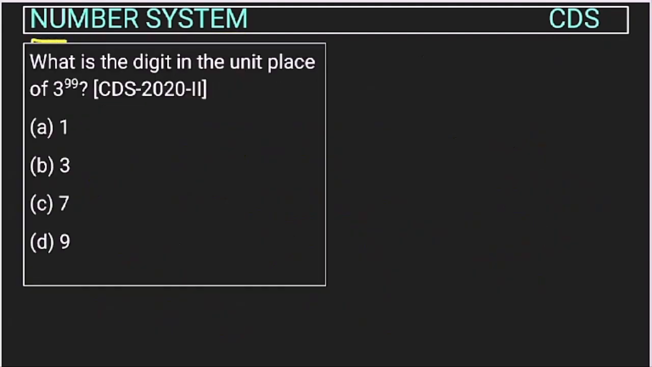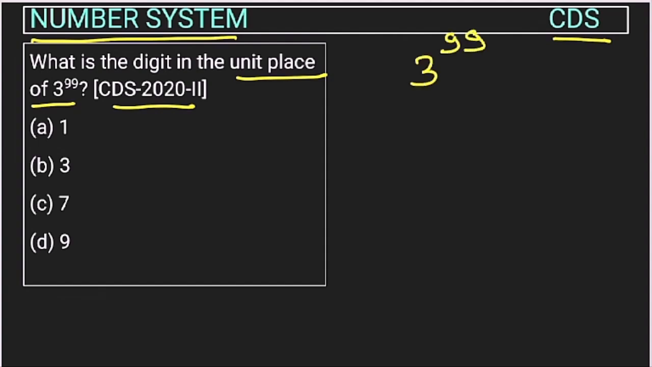Now this is a question from number system asked in the CDS exam of 2020. What is the digit in the unit place of 3 to the power 99? The number is 3 to the power 99 and we have to find the unit digit. How do we do this kind of question? We will divide the power. 99 is the power, we will divide it by 4.